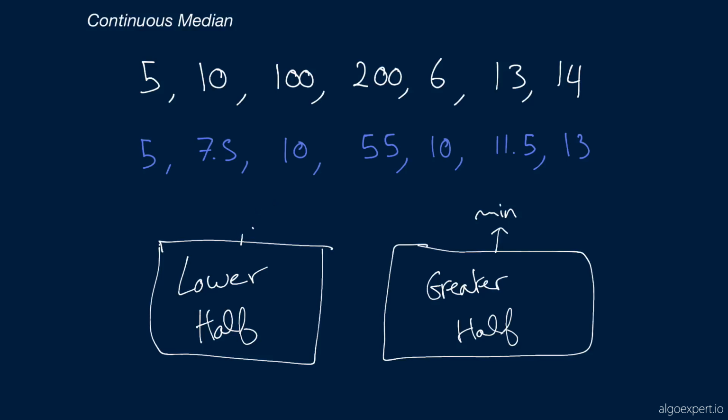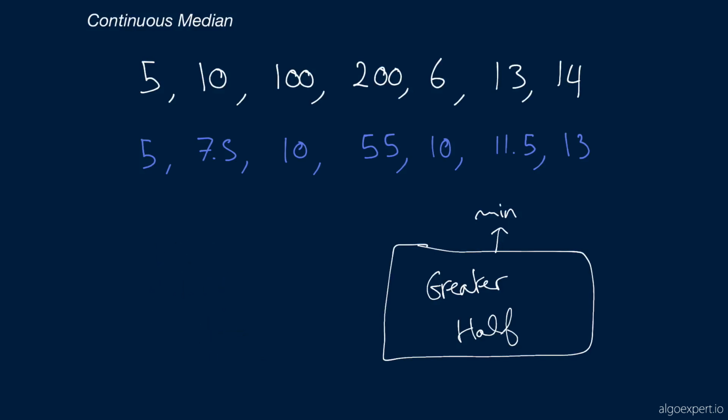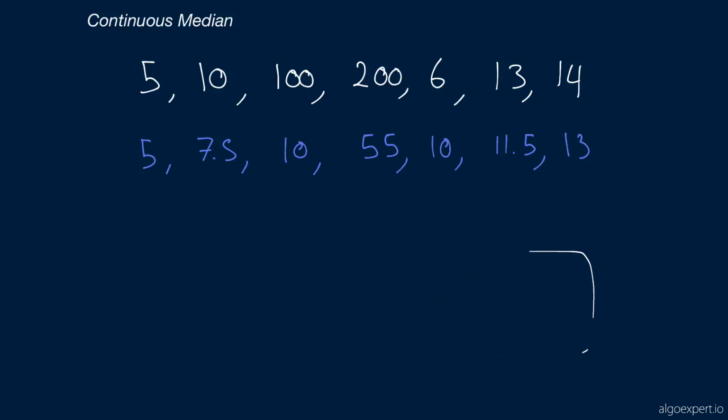Because what is a heap, right? A max and a min heap. It's a data structure that doesn't really have a sorted order per se, but it allows you to keep track of either the minimum value of the set, if it's a min heap, or the maximum value of the set, if it's a max heap. Because you always store the max and min values of a max and min heap at the top of the heap.